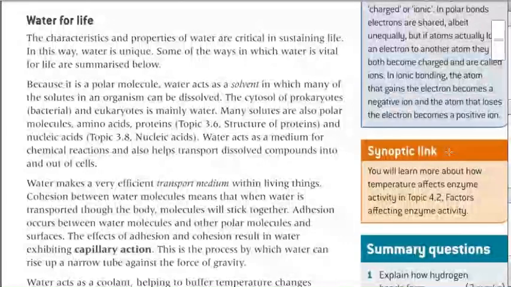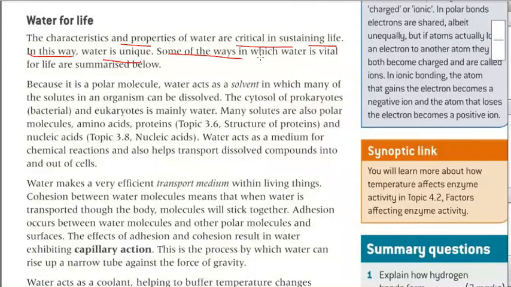Okay, now water for life. The characteristics and the properties of water are critical in sustaining life. In this way, water is unique. Some of the ways in which water is vital for life are summarized below. The first one: because it is a polar molecule, water acts as a solvent in which many of the solutes of an organism can be dissolved.